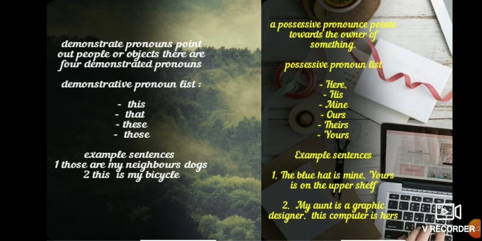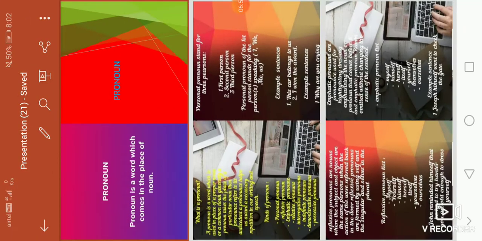After that, the last is the possessive pronoun. Possessive pronoun points out the owner of something. These words are her, his, mine, our, theirs, yours. Example: the blue hat is mine. My aunt is a graphic designer. This computer is hers. So here, at last, the conclusion of the pronoun is that pronoun is very important